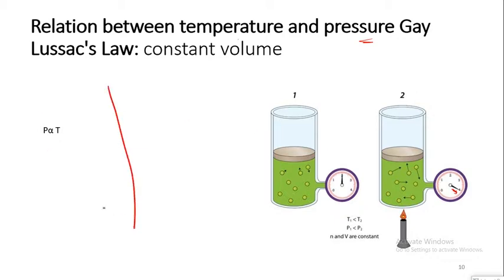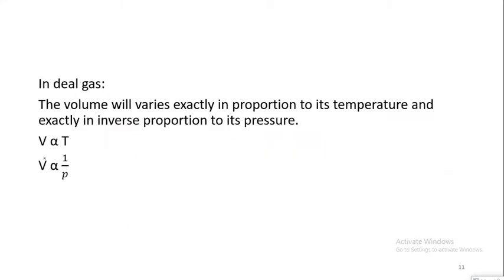If I try to draw the relation between the pressure and the temperature, it will give me a straight line. So the ideal gas will have a volume that is proportional to the temperature and inversely proportional to the pressure.